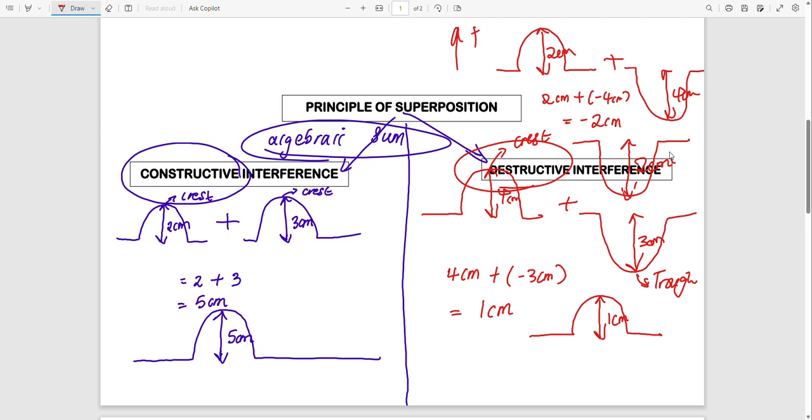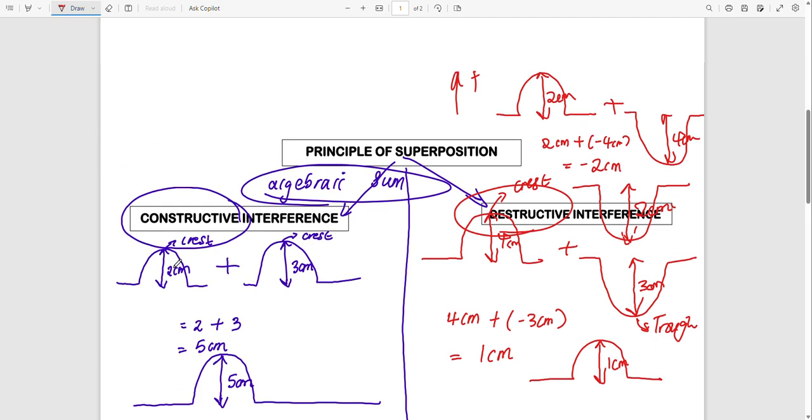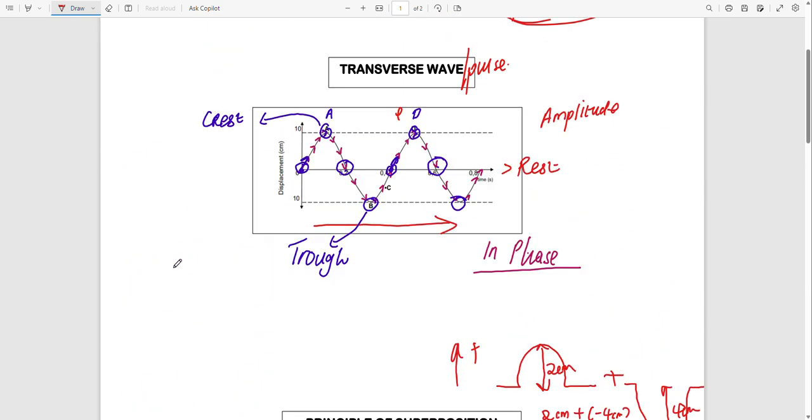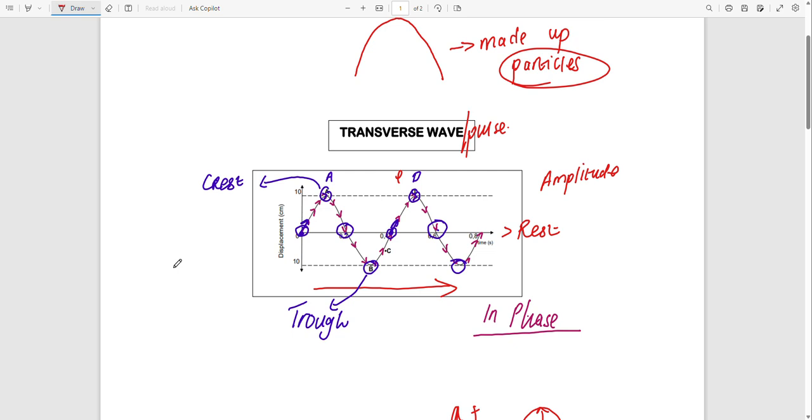Right. So let's move back here. I want to tip you on the mistake that most learners make. They can draw a line from the maximum point, or the highest point, to the minimum point, and say this one is 4 centimeters, and then they will ask you what is the amplitude.